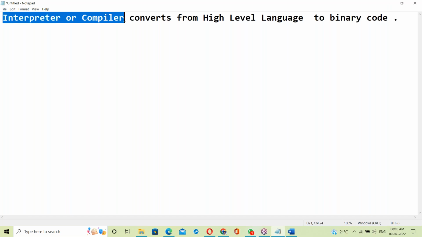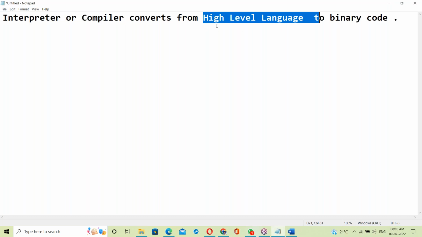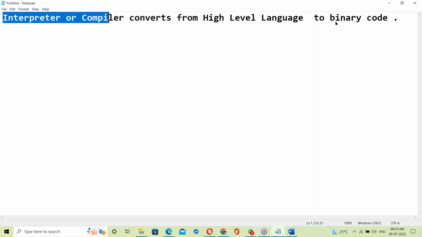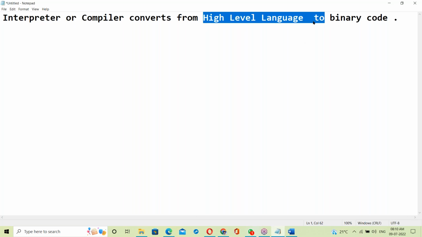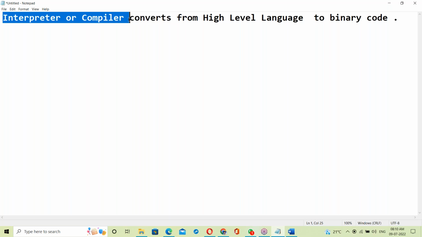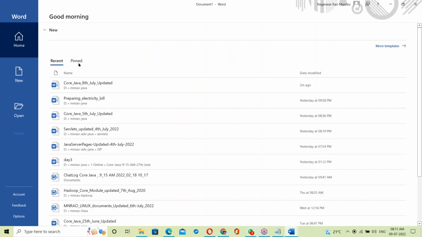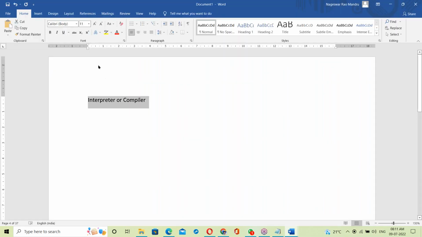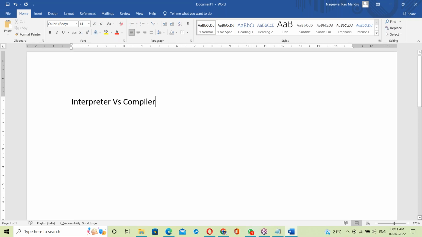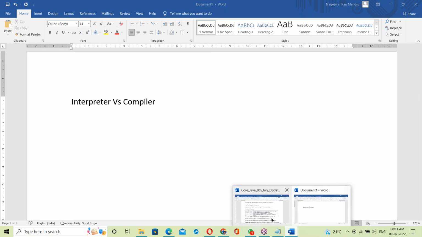What is an interpreter? What is a compiler? Both convert from high level language to binary code, but there is some difference. What's the difference here? Today's topic is interpreter versus compiler. Once you understand this one, we'll move to Java.